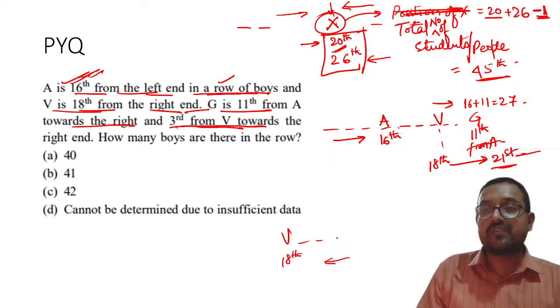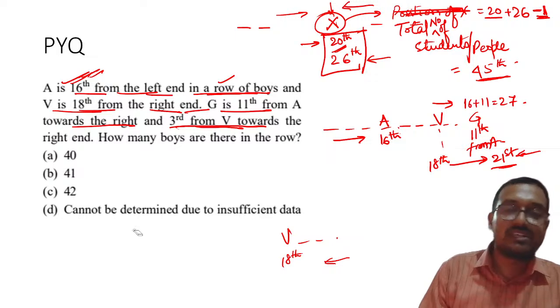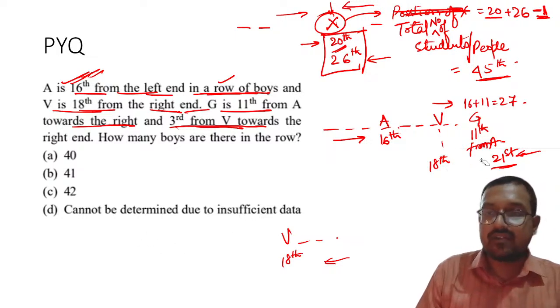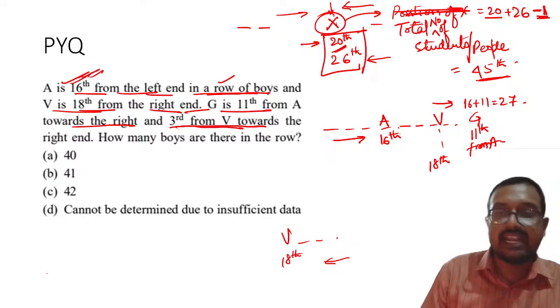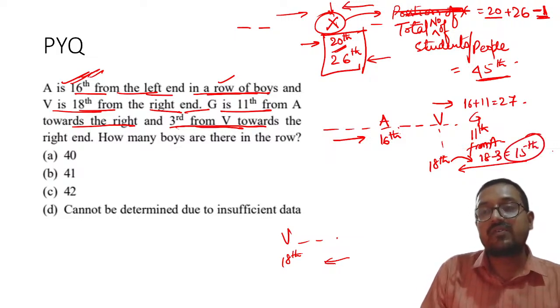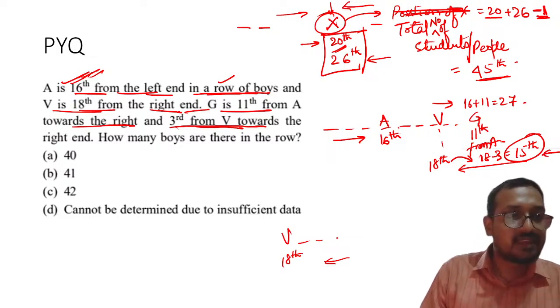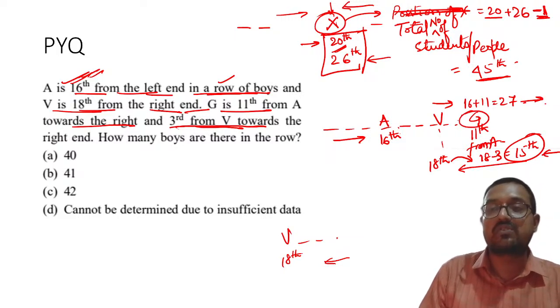So G is 21st from, wait, I did the wrong thing. Actually, this 18th rank was from the right. So we are again moving towards the right, so the rank will decrease, right? This is 18th from this side, so I am moving 3 places towards this. So it will become 18 minus 3, that is equal to 15th from the right. Understood? So 27th from left and 15th from the right is the position of G.